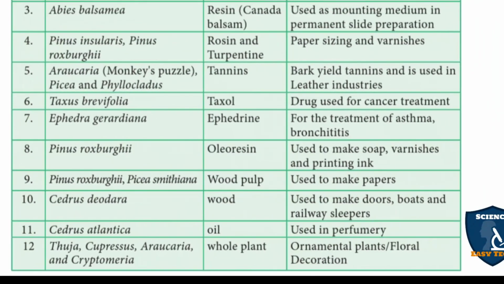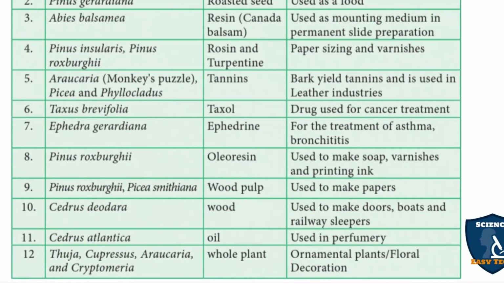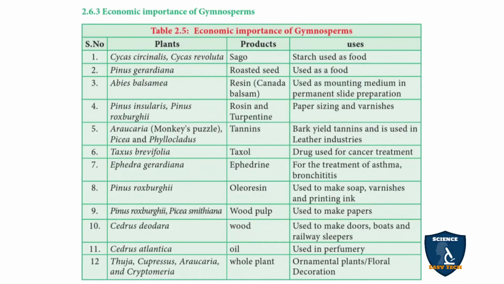Cedrus deodara: wood used for boats, doors and railway sleepers. Cedrus atlantica: oil used in perfumes. Thuja, Cupressus, Araucaria and Cryptomeria: the whole plant is ornamental and used for floral decoration. These are the economic importance of gymnosperms.